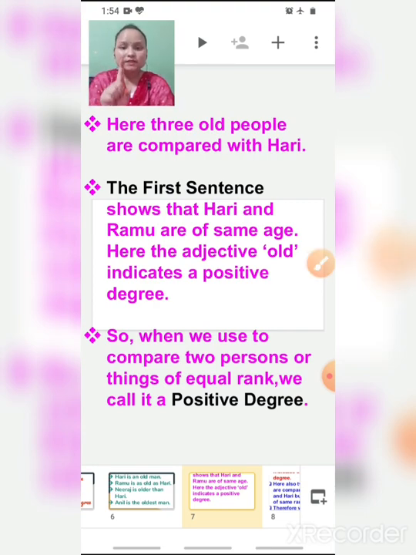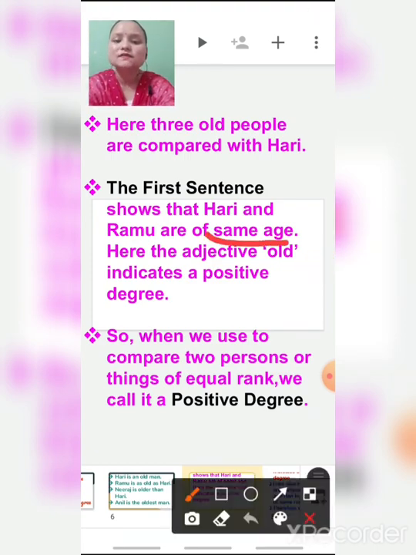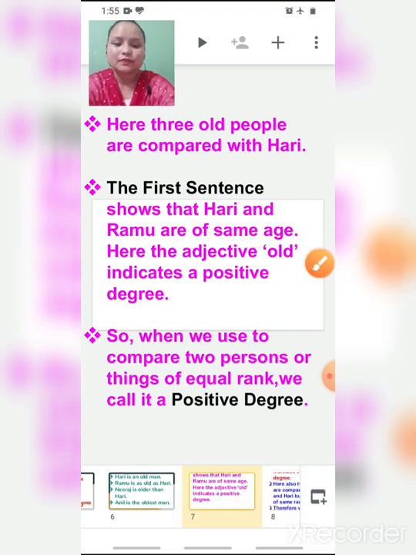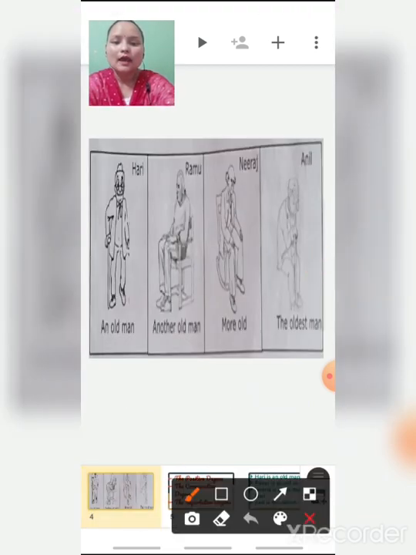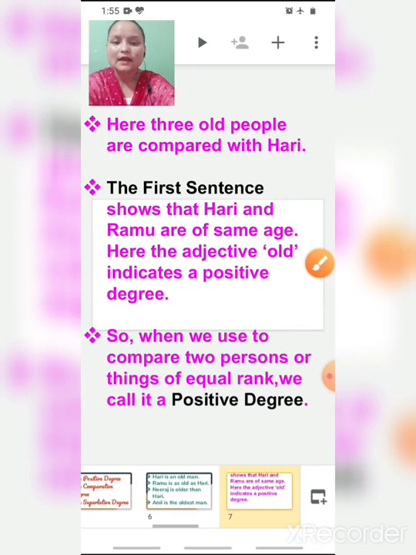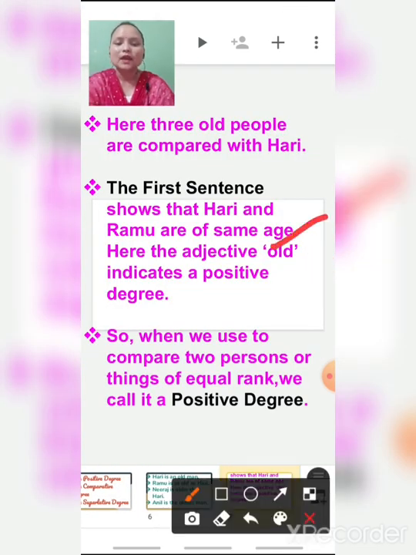So in the first sentence, Hari is an old man, right? The first sentence shows that Hari and Ramu are of the same age.